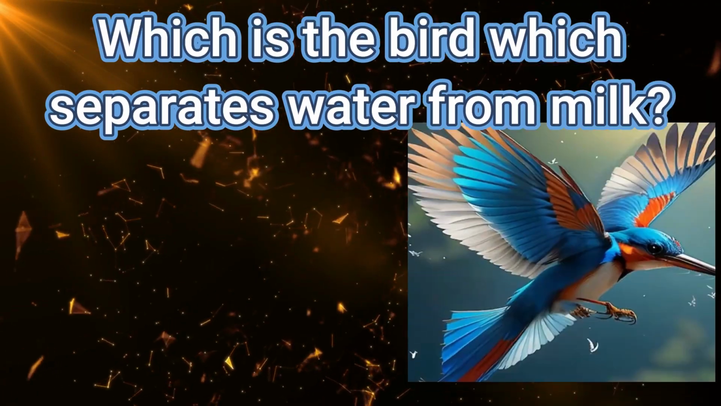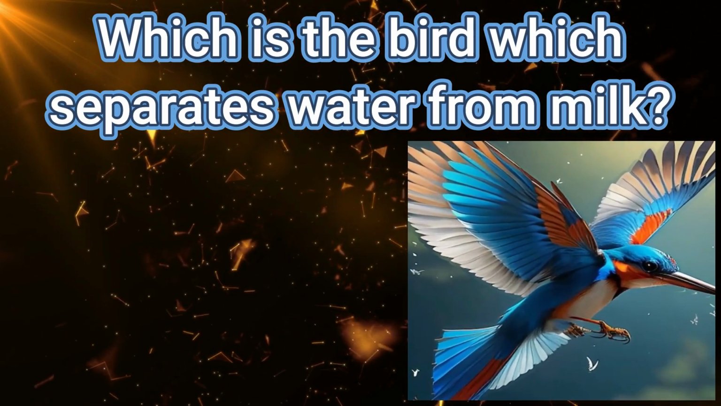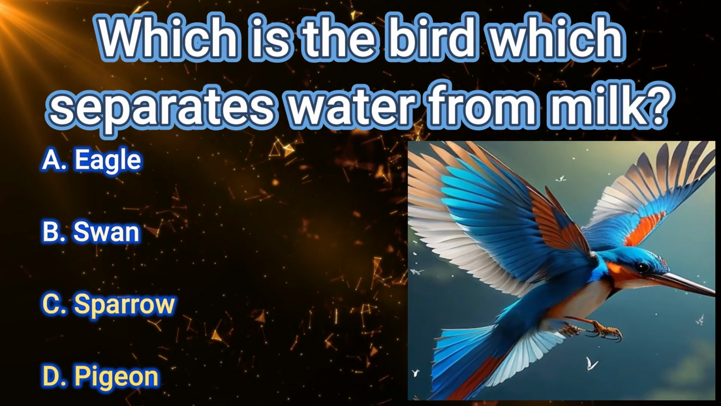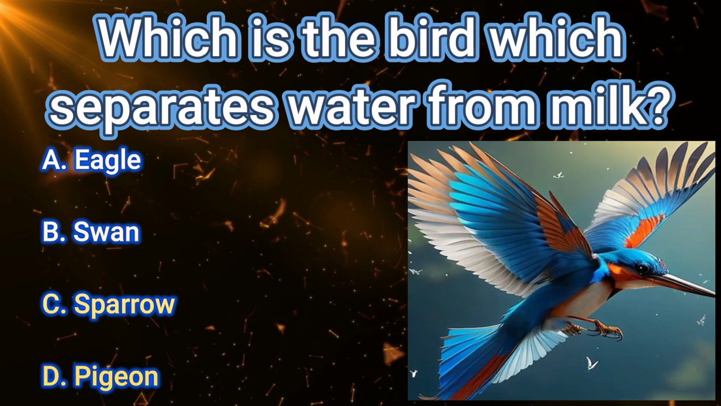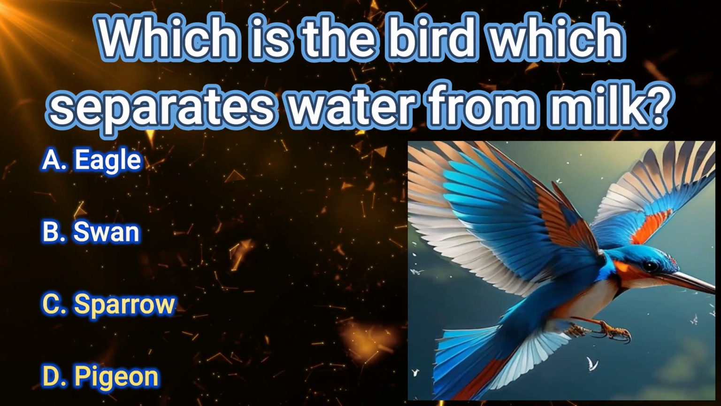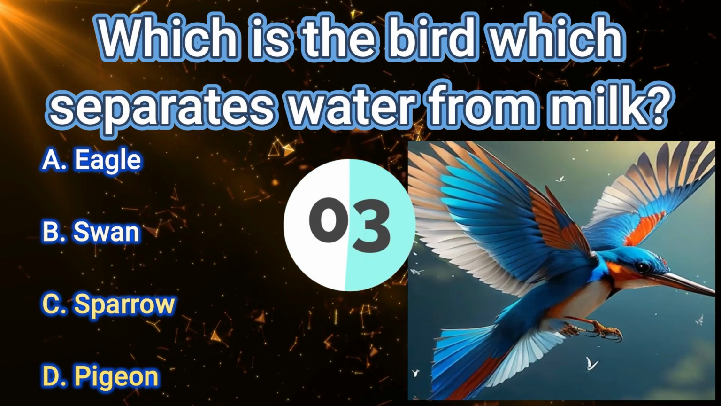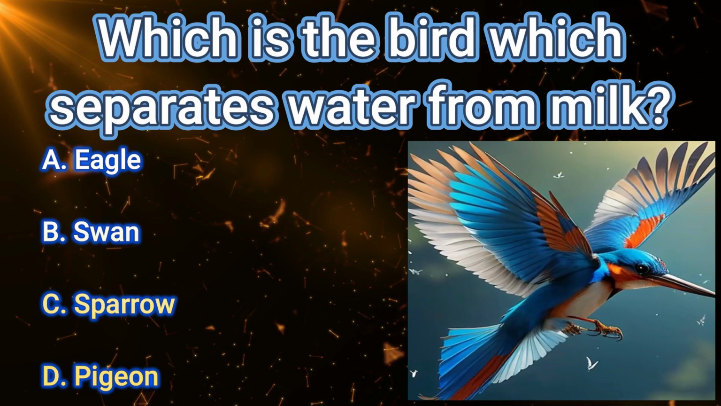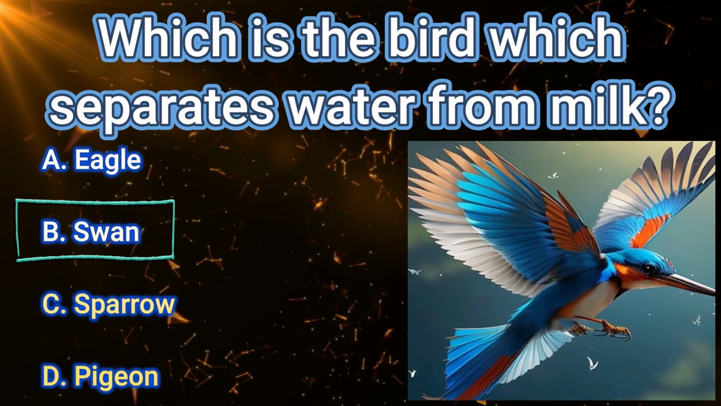Your next question is, which is the bird which separates water from milk? These are your options. A. Eagle. B. Swan. C. Sparrow. D. Pigeon. The correct answer is B.